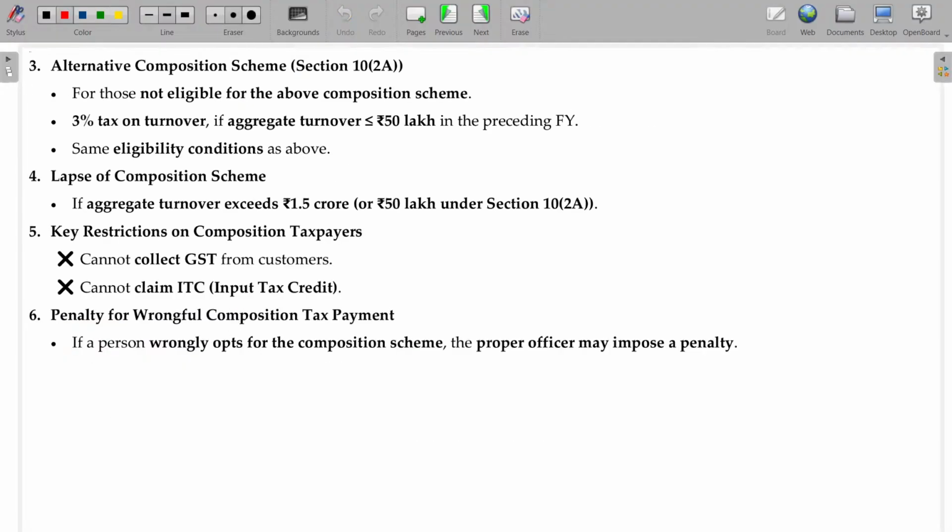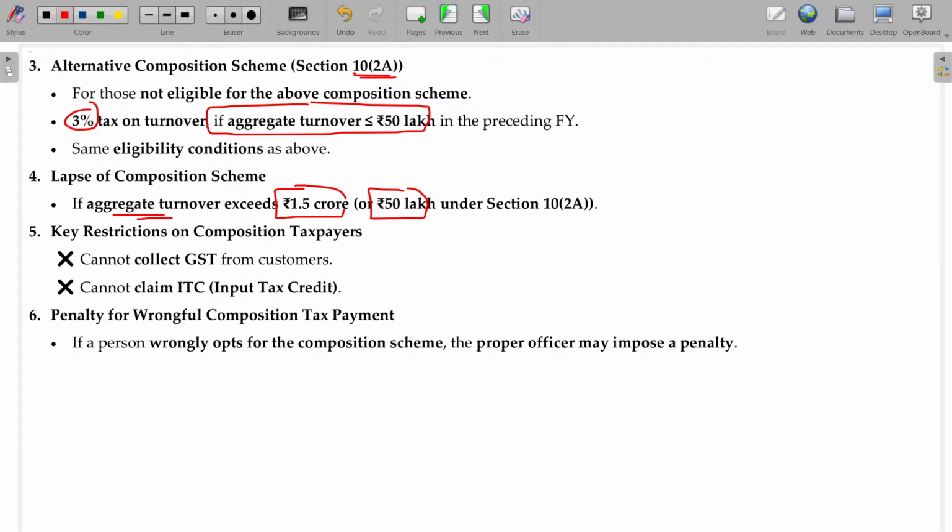under this category can still enjoy the composition scheme under section 10 clause 2A also, where their aggregate turnover should be less than or equal to 50 lakhs, but their tax rate being 3% for CGST and 3% for the SGST. The moment their previous year aggregate turnover crosses 1.5 crores or 50 lakhs as the case may be, the composition scheme lapses. Thereafter they have to pay the tax regularly.